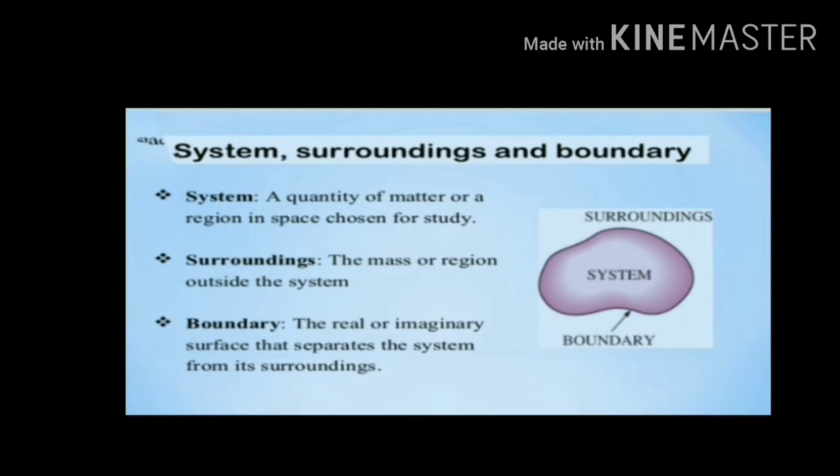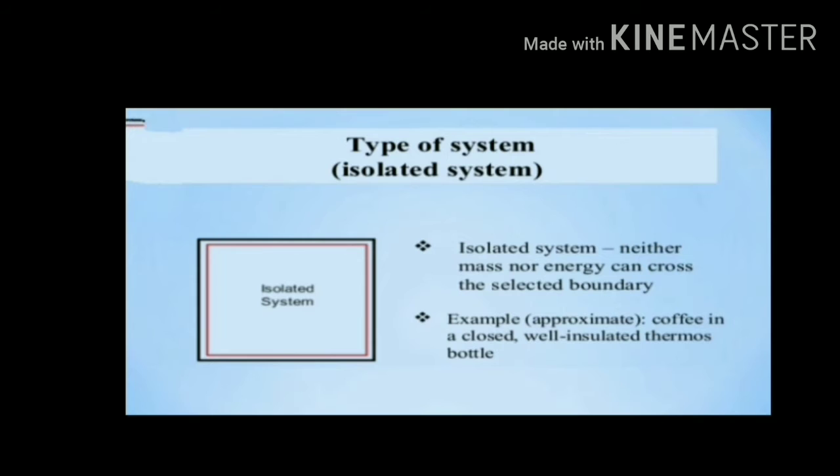For example, if we take a test tube, inside the test tube is the system, the test tube itself is the boundary, and the place which remains outside the test tube, like the whole laboratory, is called the surroundings. So how many types of systems are there? There are mainly three types of systems.